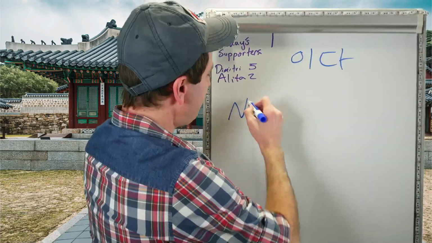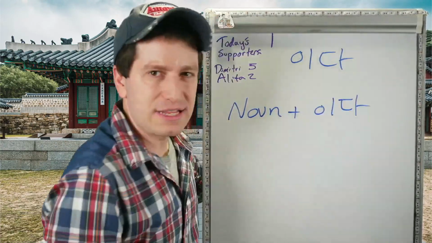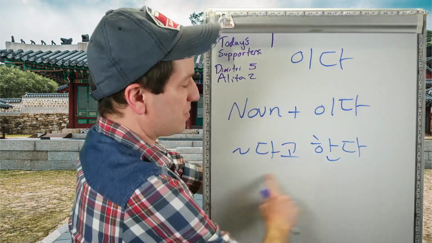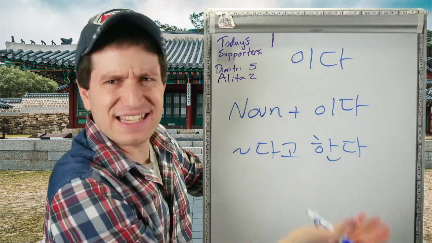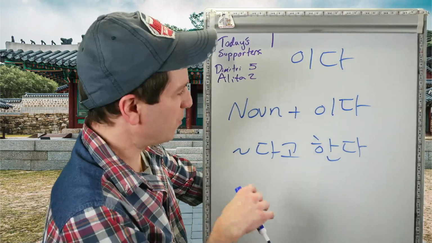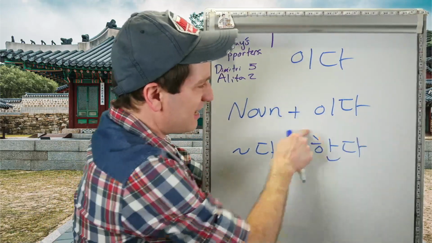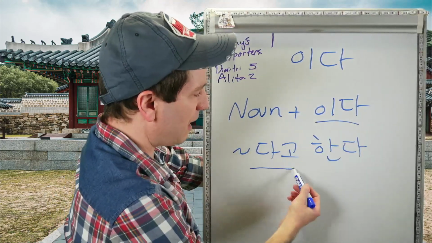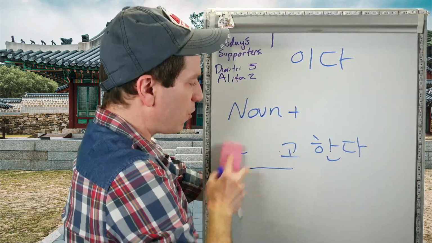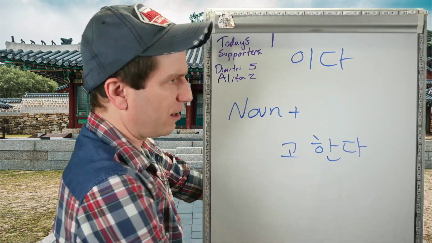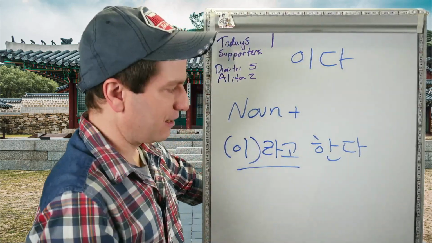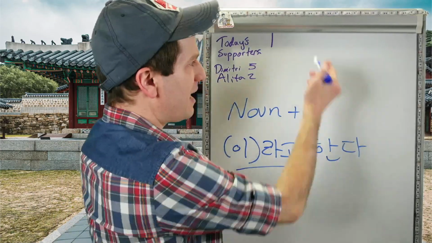One more thing, if you have a noun plus ida and you want to use this form, so we want to say, they say, or someone says that something is something. For example, they say that this is the most popular song recently. So we're going to need to say, they say that it is. So how would we combine ida with 타고 한다? This is the same for when you make a quote with 이다. Not 타고, because 타고 comes from the plain form of other verbs. You would get 일하고, right? 일하고 한다.